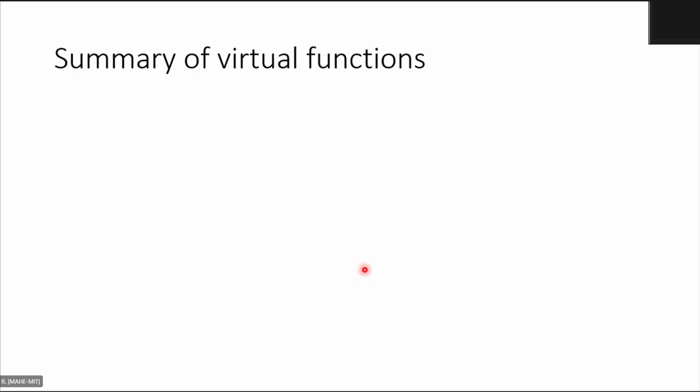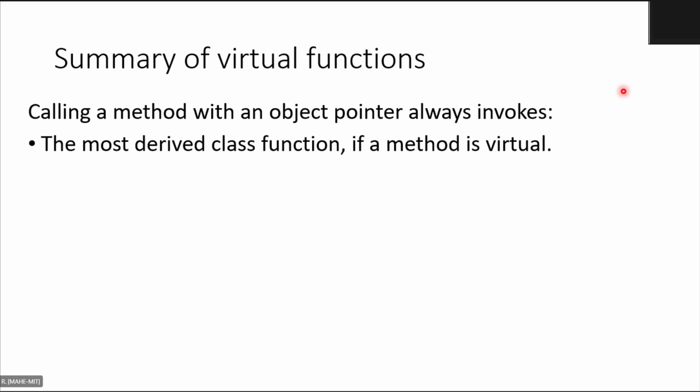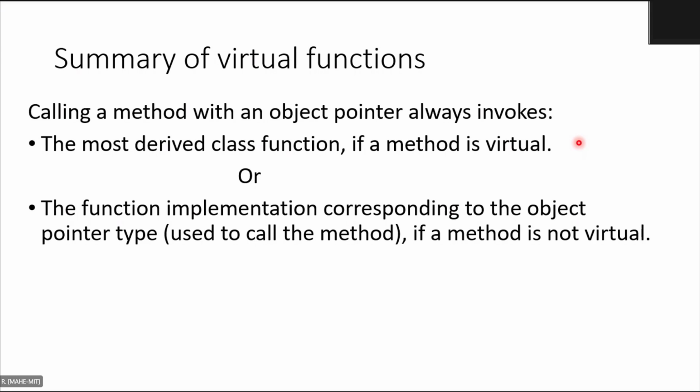So, a summary of virtual functions. This gives you both points very clearly. Calling a method with an object pointer always invokes the most derived class function if the method is virtual. This is what we understood in today's class. Otherwise, it calls the function implementation corresponding to the object pointer type if the method is not virtual.